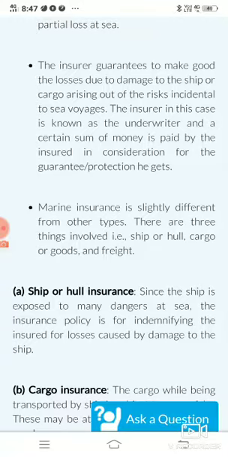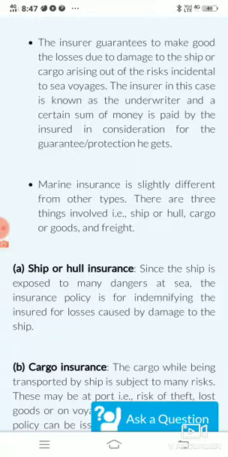It means the insurer is promising the insured that in case any losses occur to the goods, or any damage occurs to the ship, or in case the owner of the goods does not pay the amount to the owner of a ship, at that time the marine insurance will work and a certain sum of money will be paid to the owner of a ship.